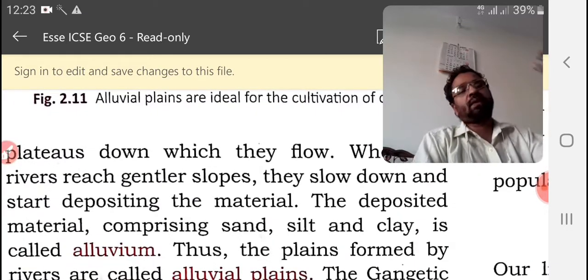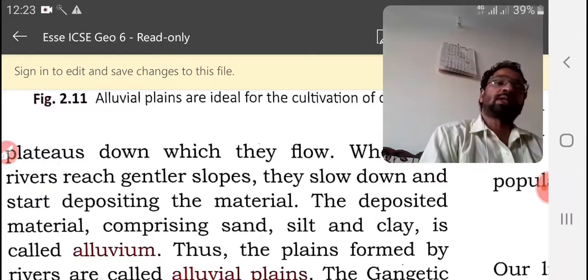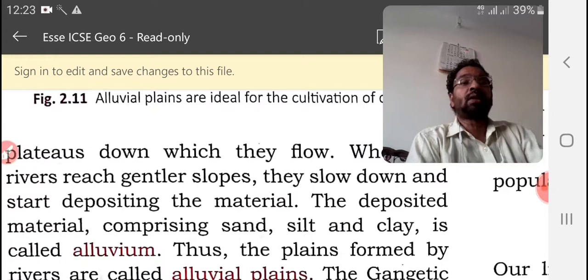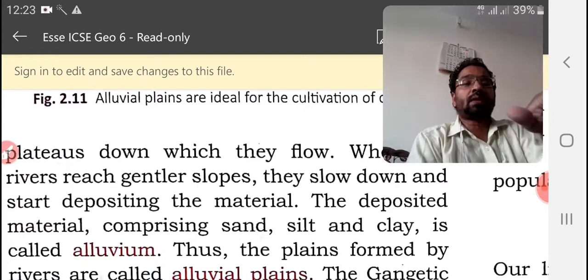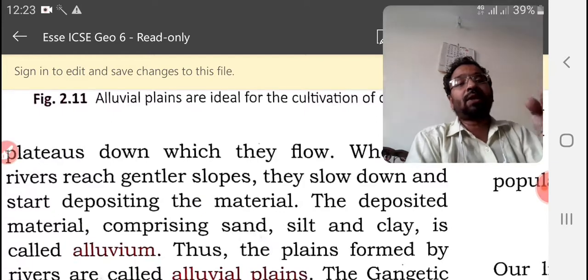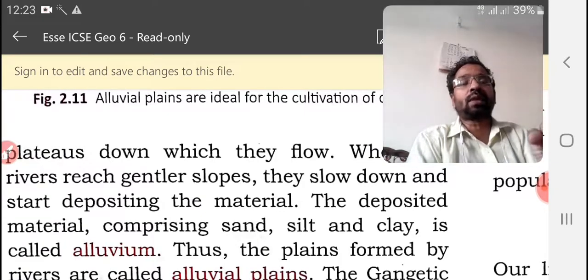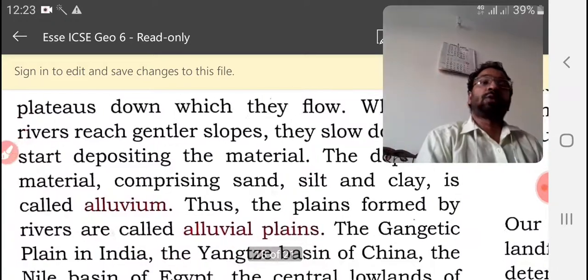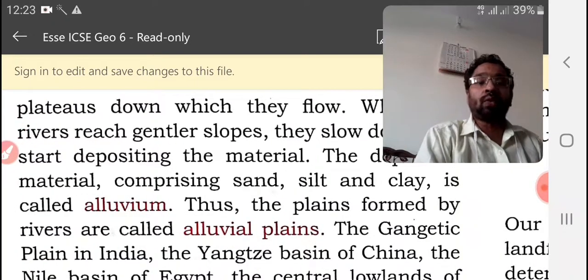When they carry material from the mountain slope or the plateau slope and reach the sloping plain area, their speed and force reduce, so automatically they deposit it there. The deposited material is known as alluvium.